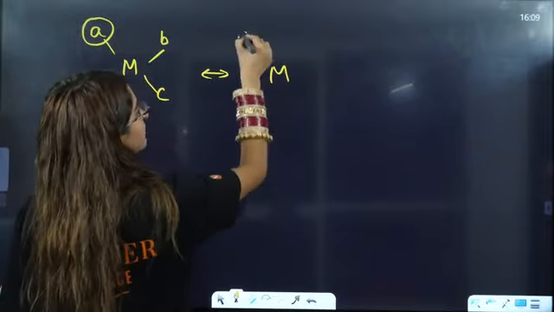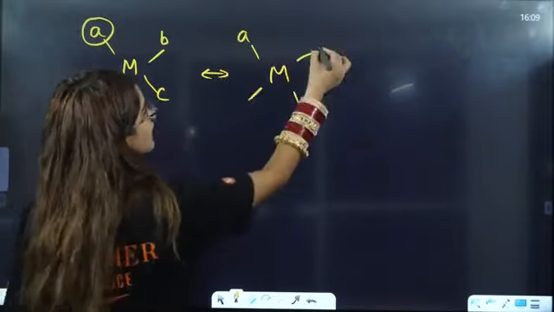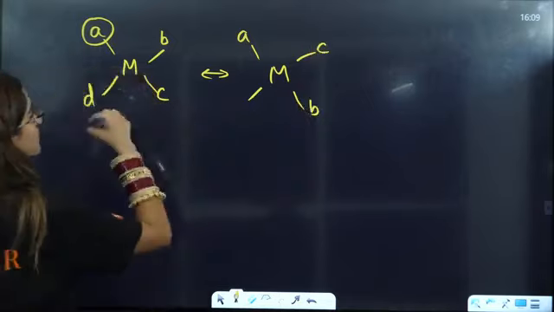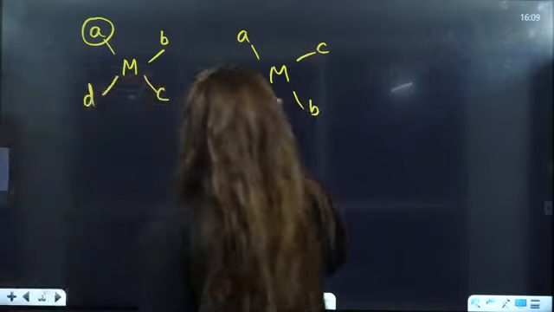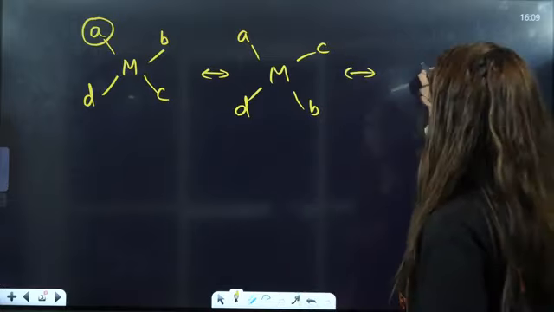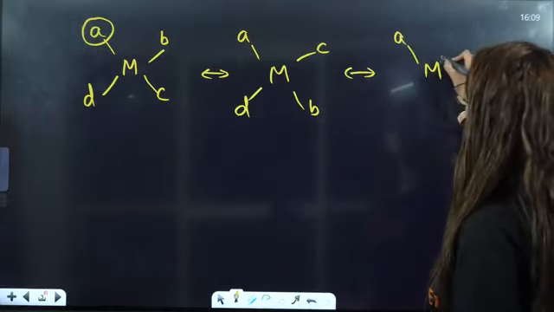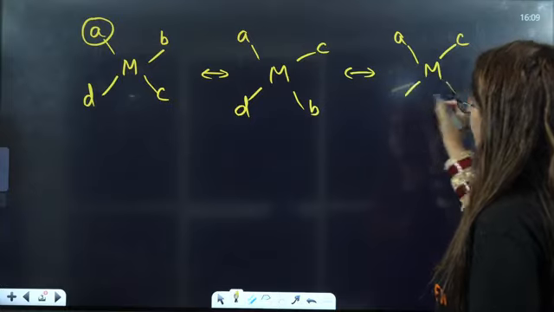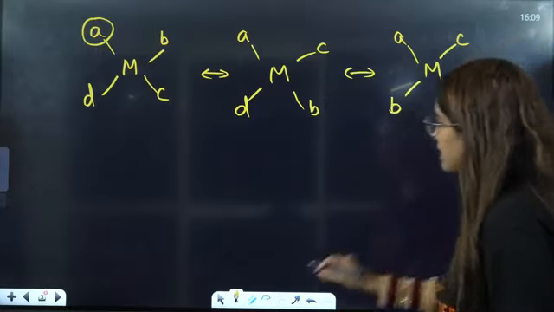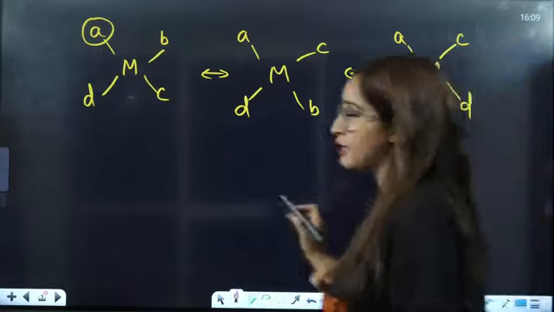So A will be as it is, then B and C will interchange their position, D will be as it is. Then interchange B and D here. Now A will be fixed as it is, right? B and D are interchanged. That is how you will get 3 isomers.